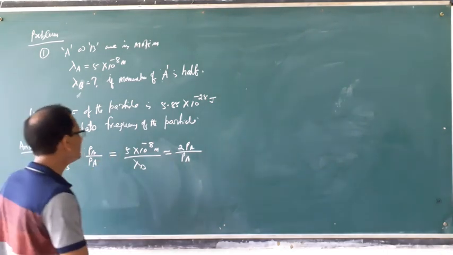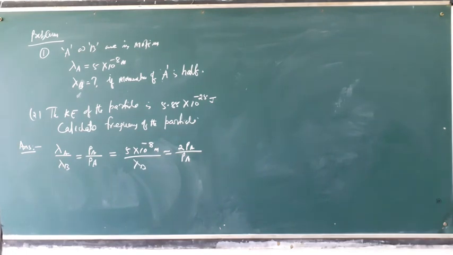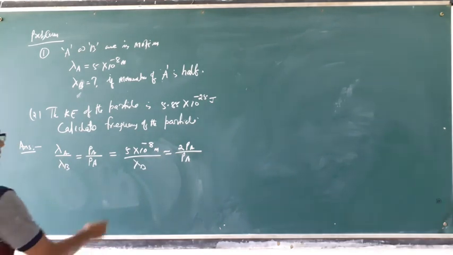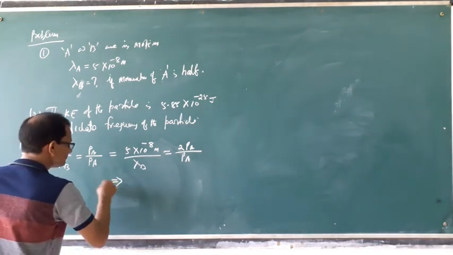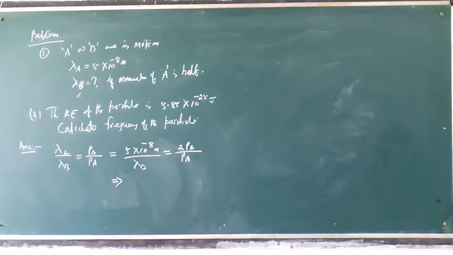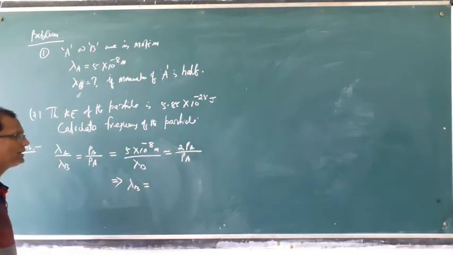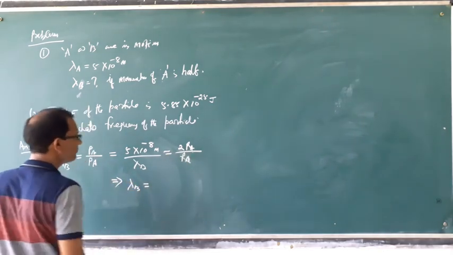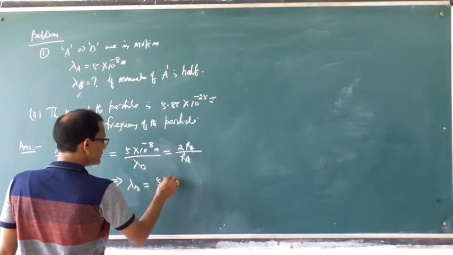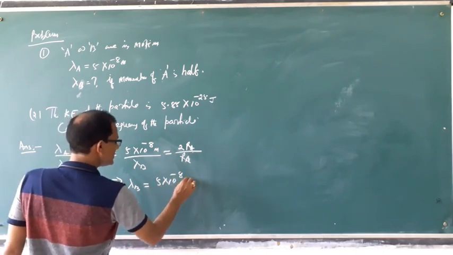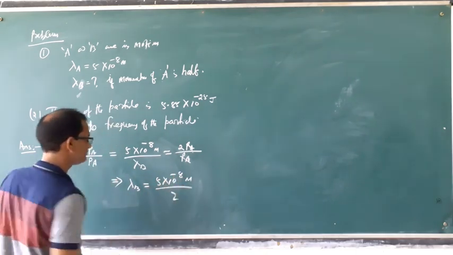So how much does it come to? Here it implies lambda B is equal to how much? Lambda B is equal to 5 into 10 to the power minus 8 meter by 2.